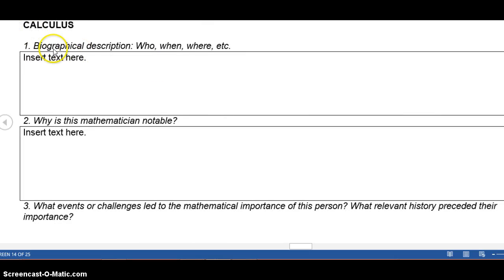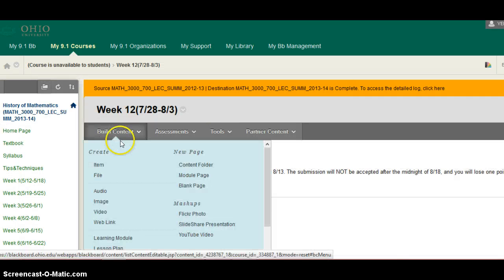So for each subject, you need to find a mathematician in this area, a non-Caucasian mathematician, and answer some questions. So that's what the diversity catalog is. So that's your assignment for week 12.